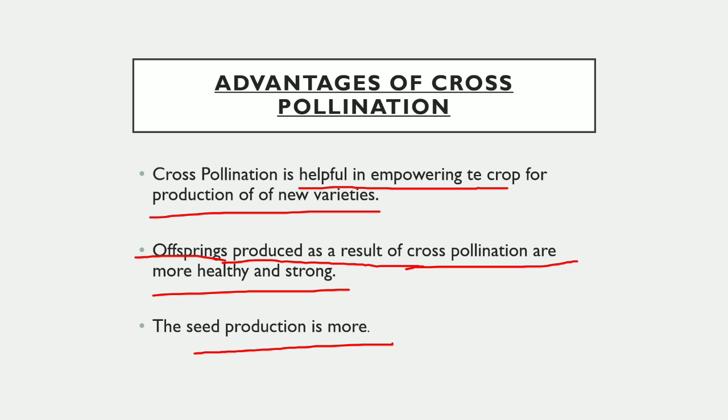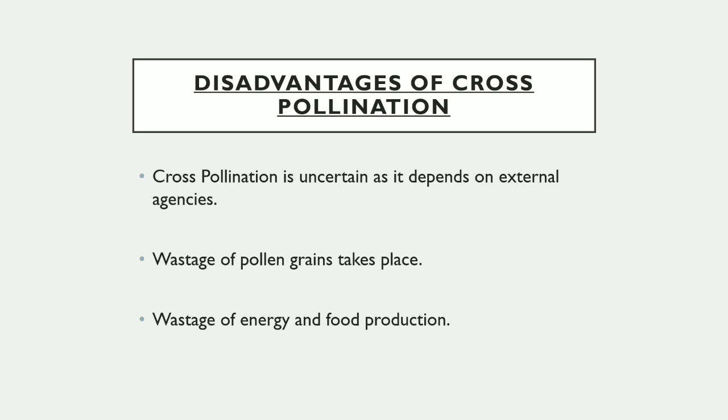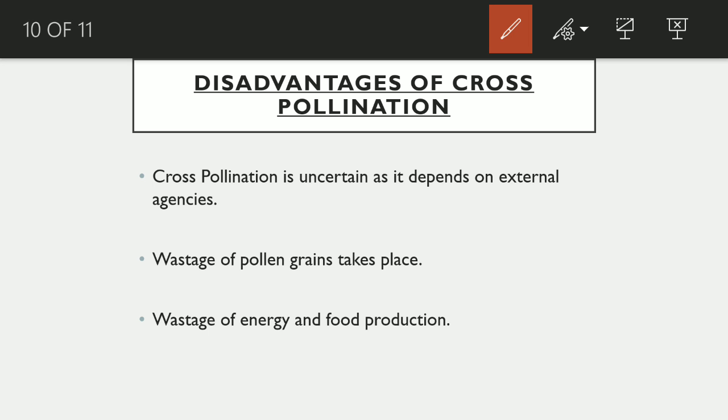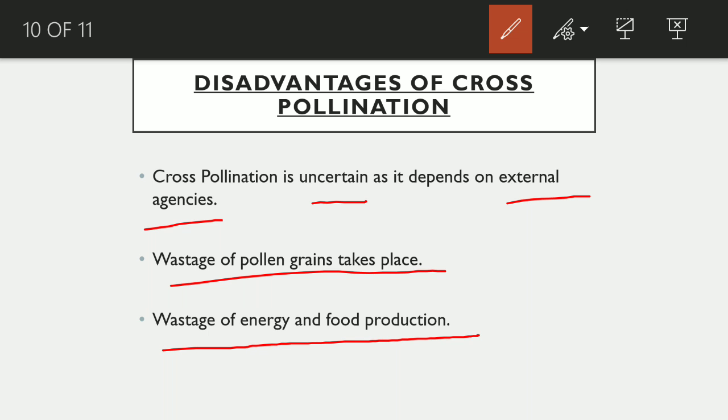Now, what are the disadvantages of cross-pollination? The cross-pollination is uncertain as it depends on external agencies. The wastage of pollen grains takes place, and there is also the wastage of energy and food production.